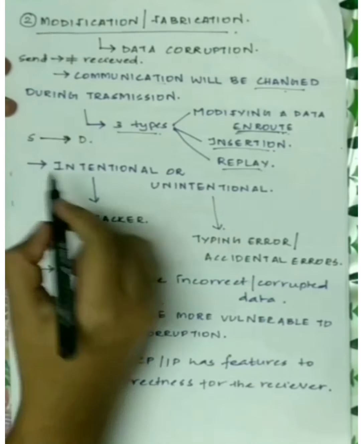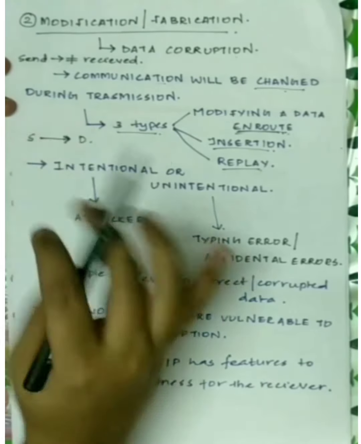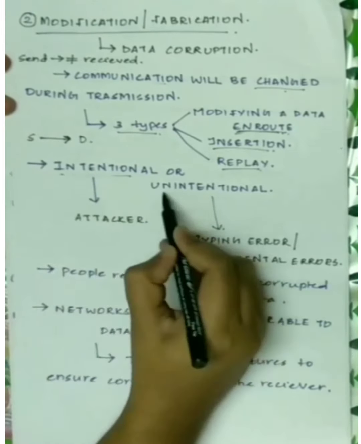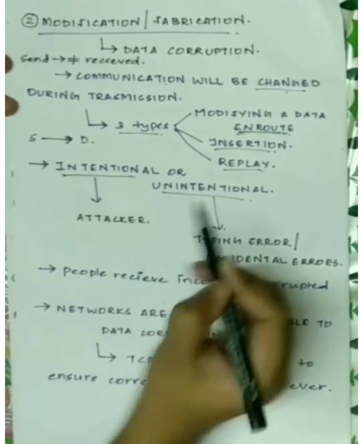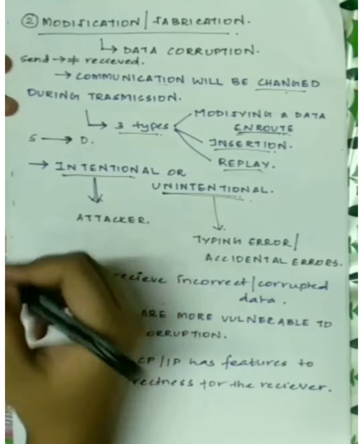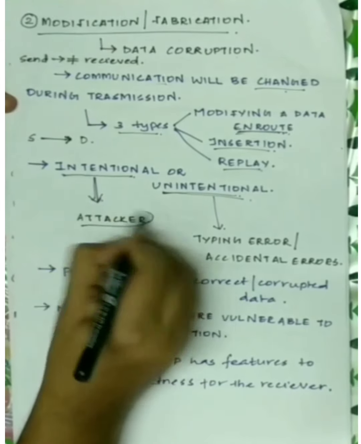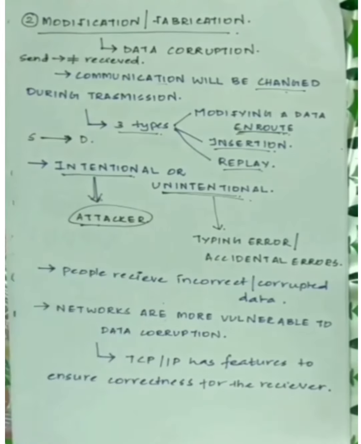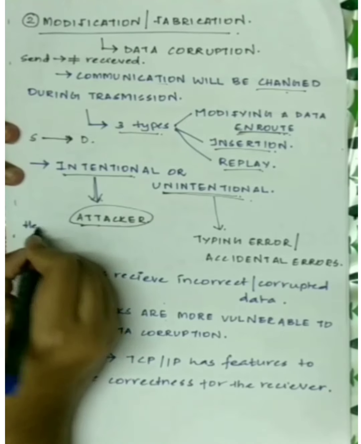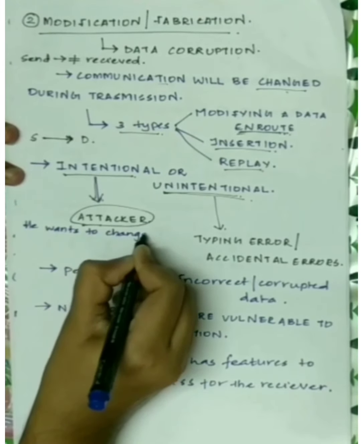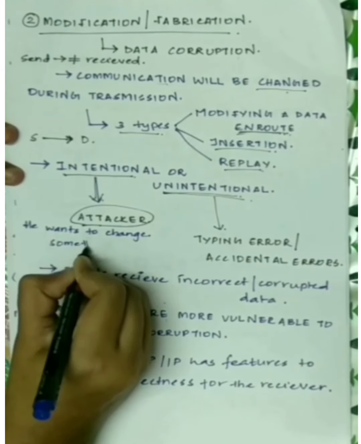That is, modification can be intentional or unintentional. Intentional in the sense it is being performed by an attacker who wants to change something that is being sent from the sender to the receiver purposefully. So intentional modification is performed by an attacker. He wants to change something purposefully from what is being sent.